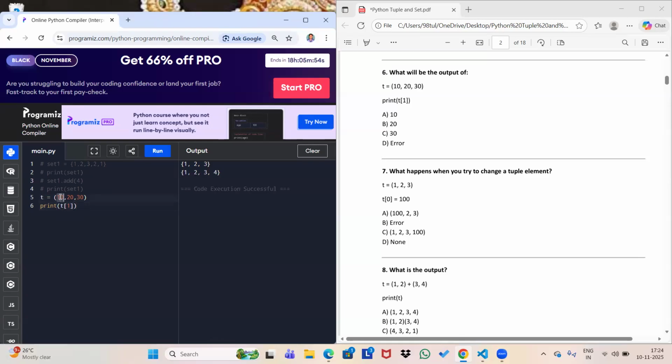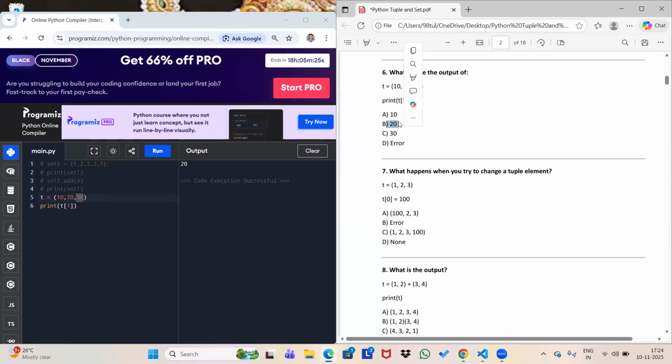That means 10 is at the 0th position, 20 is at the first position, and 30 is at the second position. The index would be 2 for 30. And if we go with negative indexing, then 30 will be at -1, 20 will be at -2, and 10 will be at -3. So let's run the program. The answer will be 20.